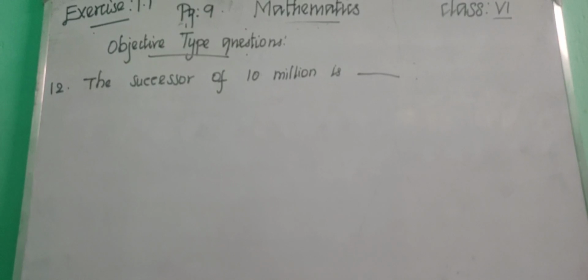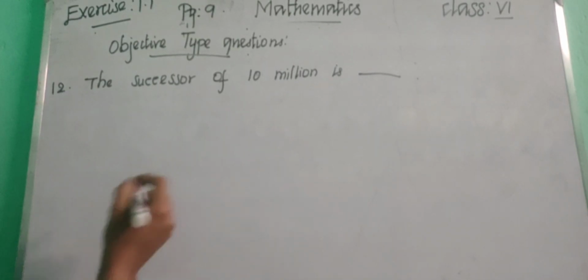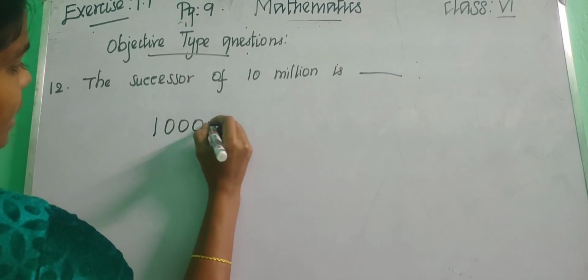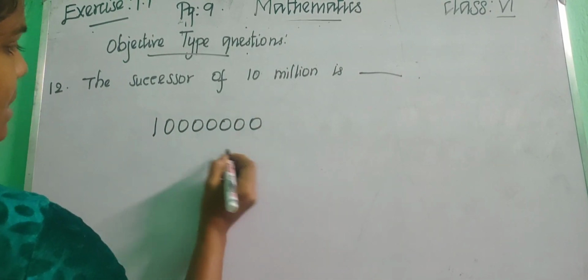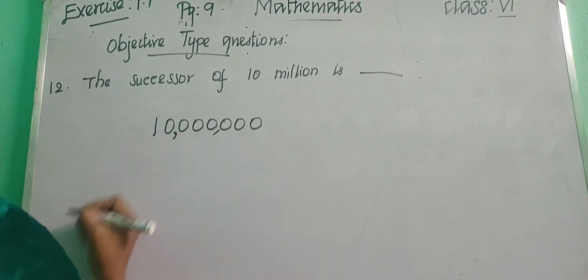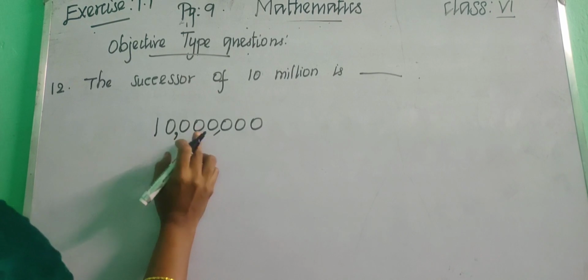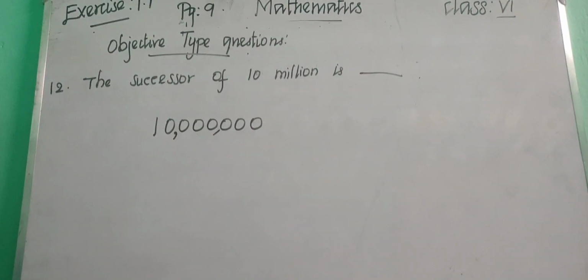So what is the question? The successor of 10 million is dash. Is it? The successor of 10 million. So successor means what? Successor means after number, that is plus 1, right? So 10 million means how will you write? 10 million means 7 zeros. Okay. So 1, 2, 3, 4, 5, 6, 7. Okay, 7 zeros. Just insert the comma. 1, 2, 3 and insert comma, and 1, 2, 3 insert comma. Okay, children. So ones, tens, hundreds, thousand, 10,000, 100,000, million and 10 million. Okay, children. So it is 10 million.